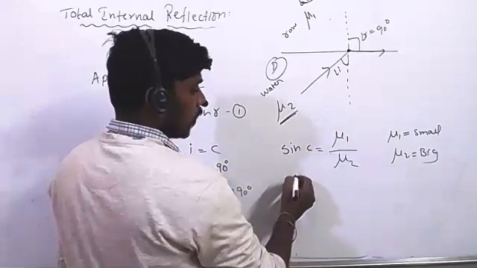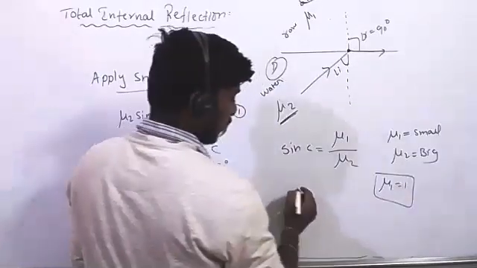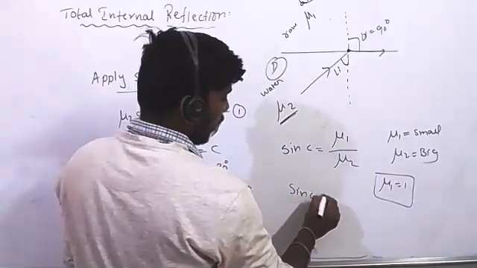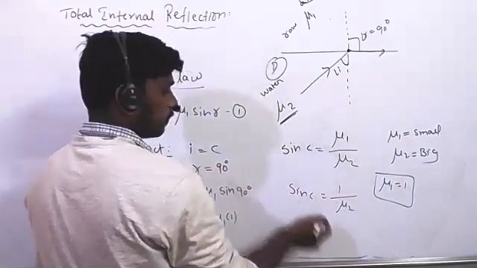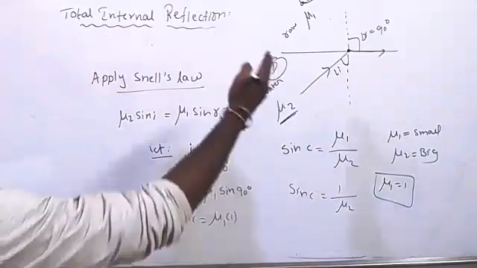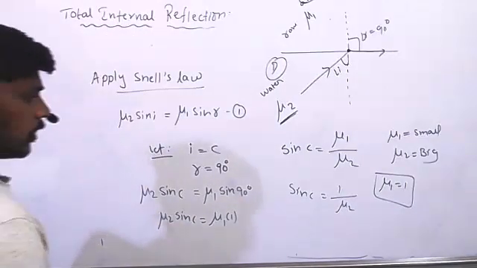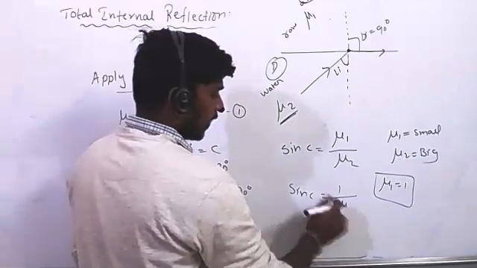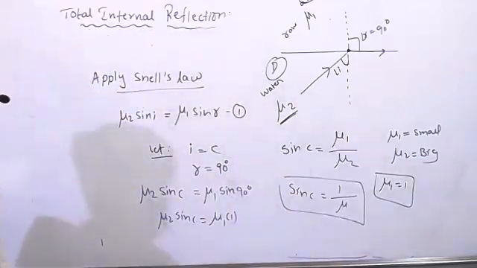So let mu1 equal to 1. So sin C equal to 1 by mu2, because mu1 equals 1. The rarer medium refractive index is 1. So the second medium I will take as mu. So it is called the critical angle formula. Sin C equal to 1 by mu. That is the critical angle.